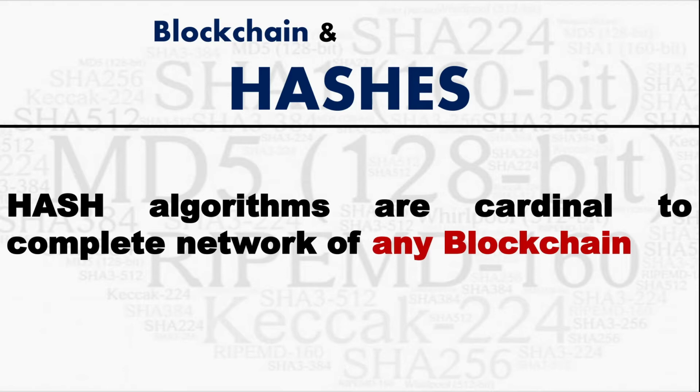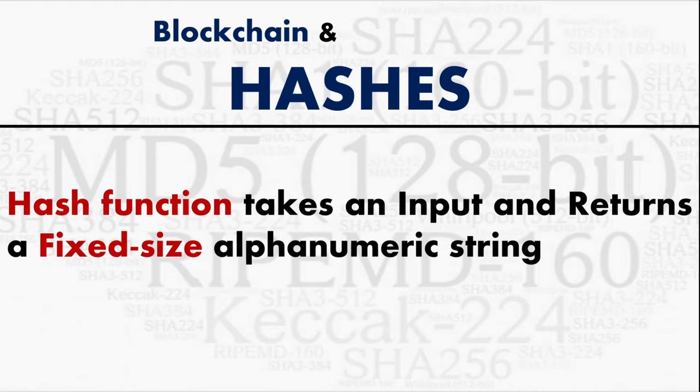Hash algorithms are cardinal to the complete network of any blockchain. In this video we'll be talking about the Bitcoin blockchain, but hash algorithms are cardinal to any blockchain, whether it is Ethereum or Ripple or Corda or Hashgraph, etc. There will be hash algorithms peculiar to each of them. Hash functions take an input and return a fixed size alphanumeric string.